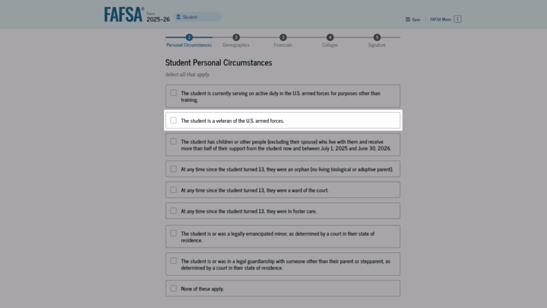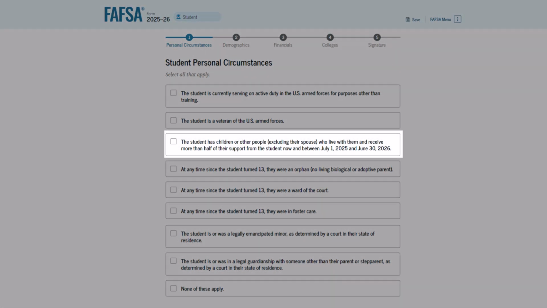Check this box if you have engaged in active duty, including training, in the U.S. Armed Forces, and were released under a condition other than dishonorable. Also, check this box if you attended a U.S. Service Academy and were released under a condition other than dishonorable.